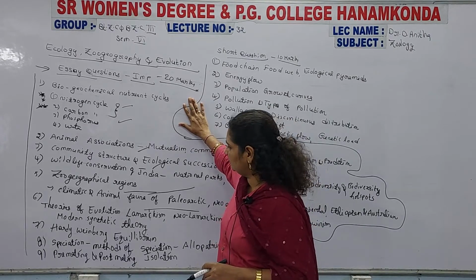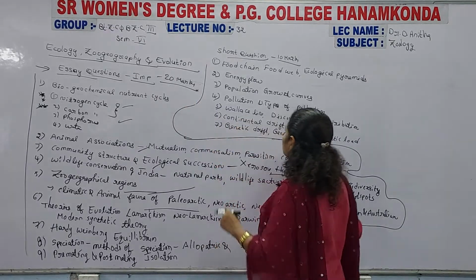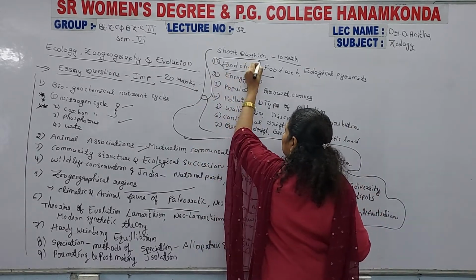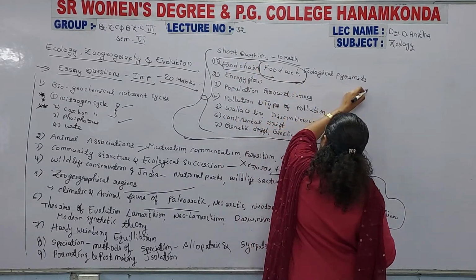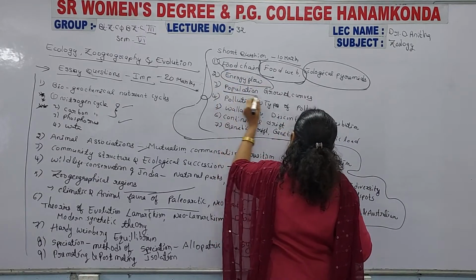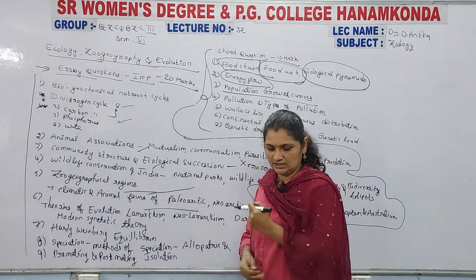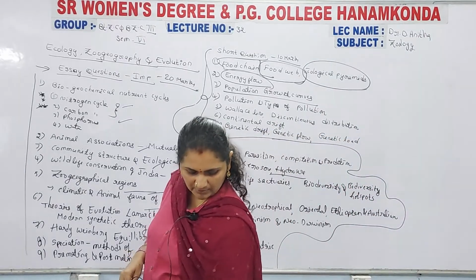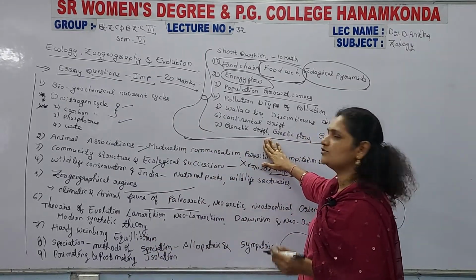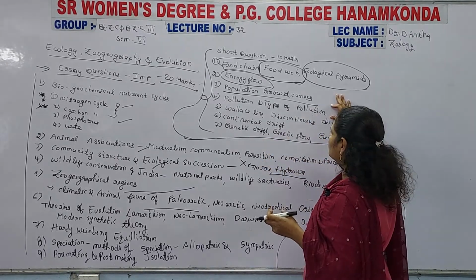So these 9 questions are mainly for the 20 marks, and the remaining ones: food chain they individually asked, food web they also individually asked, ecological pyramids they also individually asked, and the energy flow and population growth curves they individually asked. You can blindly answer the population growth curves question. Then the types of pollution are there, you can write these questions, and the Wallace line.